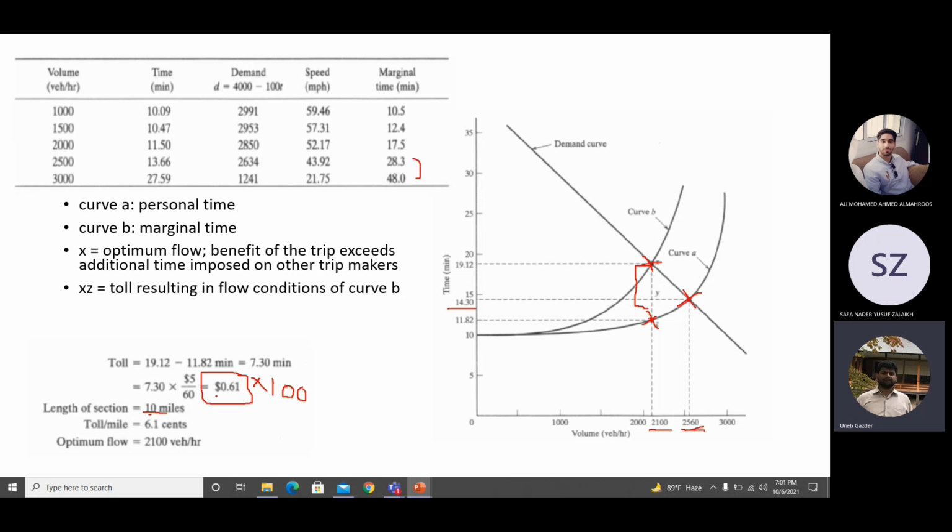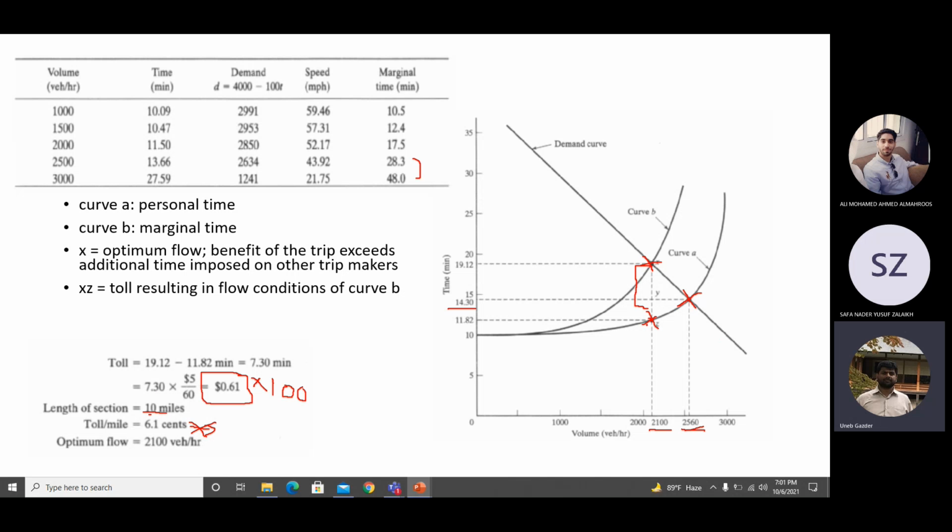So I have made the users realize that they are costing this much money to all the road users. So pay it to me so I can invest it in the highway. If I don't take it from the users, the demand will go up to this point and the delay to everybody will not be 7.3 minutes, it will be half an hour. Subtracting from here, in any case it will be more than 7.3 minutes.